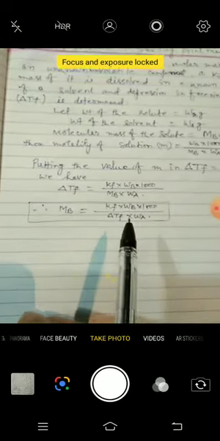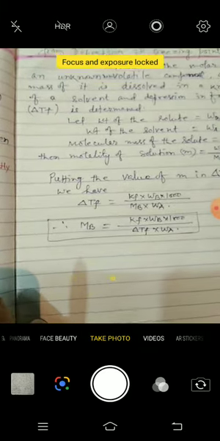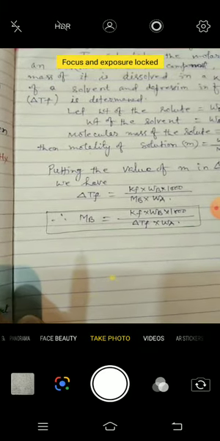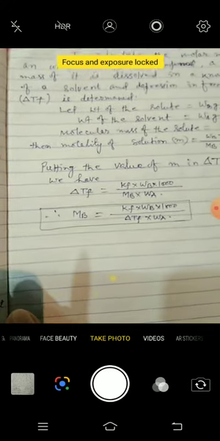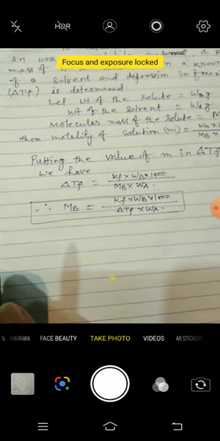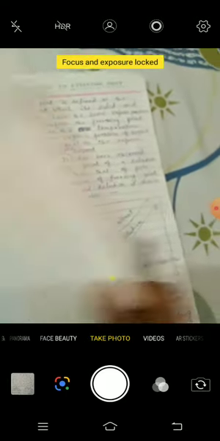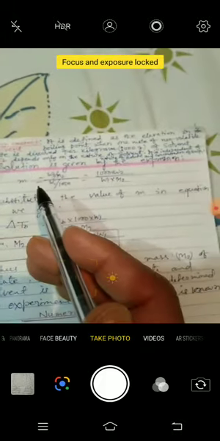So in this way I have discussed with you the three colligative properties: relative lowering of vapor pressure, elevation in boiling point of the solution, and depression in freezing point of the solution. I will send you this text material through WhatsApp.